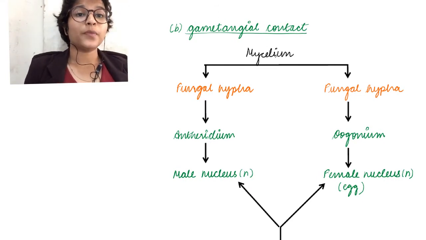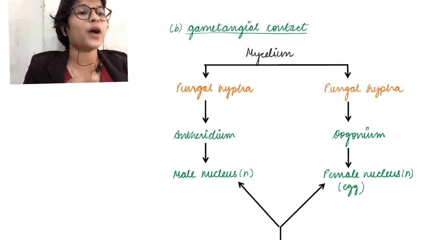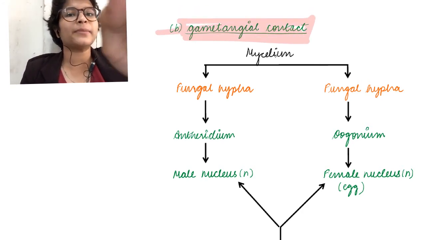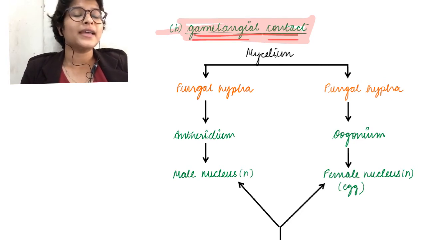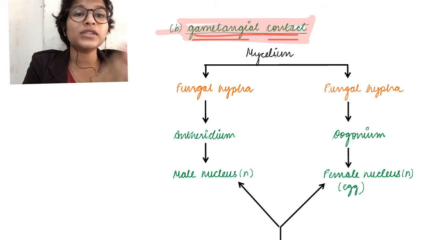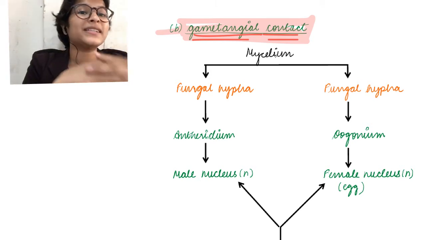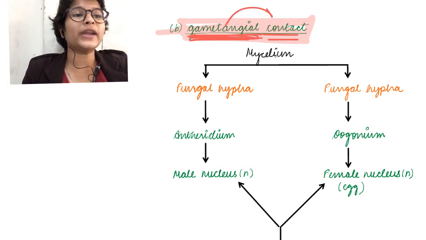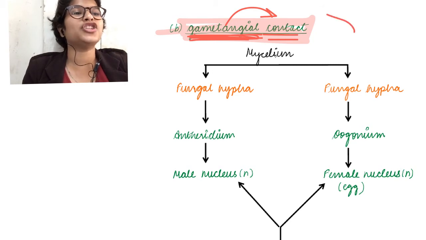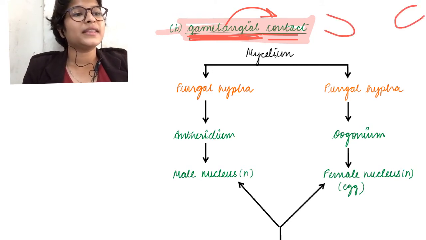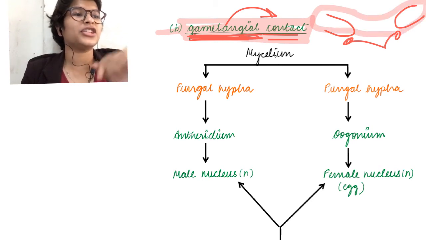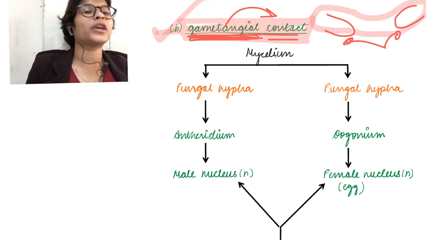Now we have seen planogametic copulation. Now we see gametangial contact. So what does gametangial contact mean? The contact of gametangia. Now what was gametangia? They were the cells of the hyphae that function like a gamete mother cell, right? So if these two gametangia come directly in contact, it is known as gametangial contact. See, earlier these gametangia made gametes which came into contact, but what if these two gametangia came in contact with each other? This is called gametangial contact.